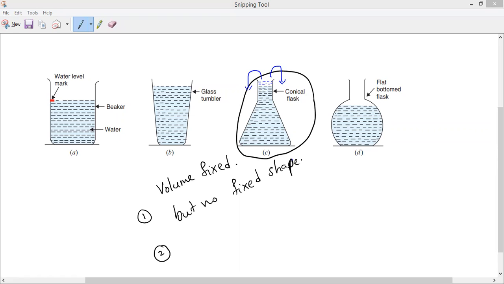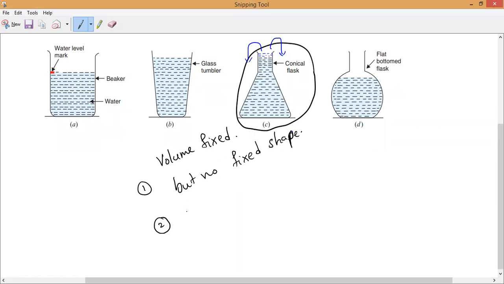So like solids, liquids also cannot be compressed. Please write it. Like solids, liquids cannot be compressed. What do you mean by compressed? Trying to pressurize. Understand, everyone?